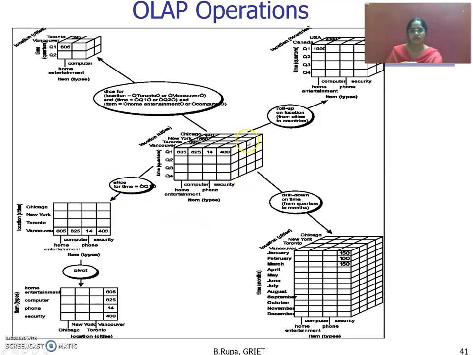This is the overall structure of all the operations here. We have a data cube available. You can apply the slice operation, dice operation, roll up operation, and drill down operation. On the slice operation, we are applying the pivot operation. Let us observe this one.